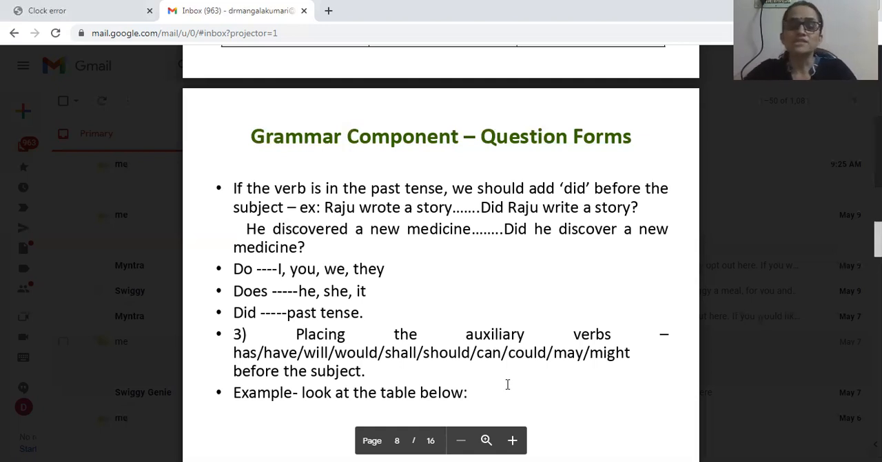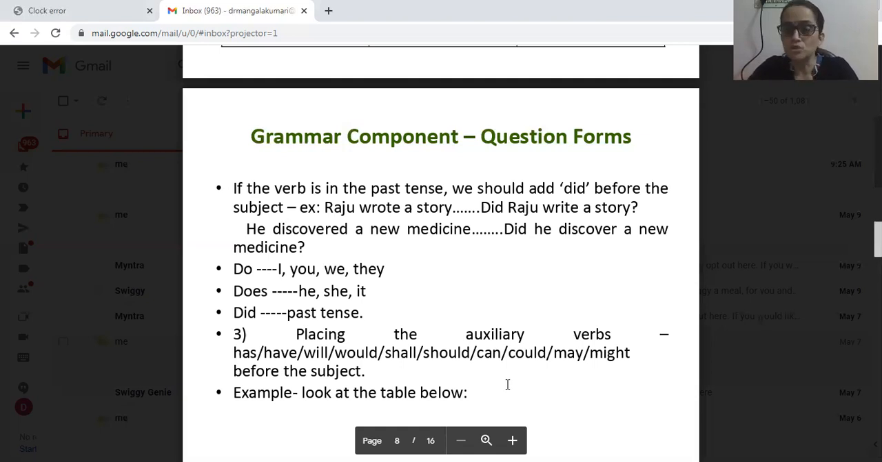Right. One more example. He discovered a new medicine. The yes or no question will be, did he discover a new medicine? Remember, here not discovered, discover. Why? Because did is already there. In the first example also, not wrote, write. Why? Because did is already there. Did Raju write a story? Did he discover a new medicine? Okay. So these are the yes or no questions. In this way, we can change these sentences into yes or no questions.